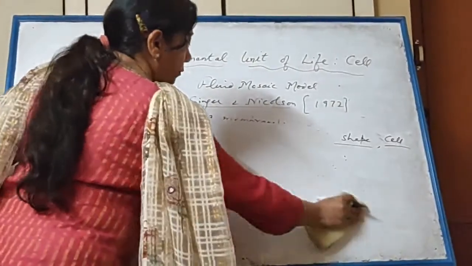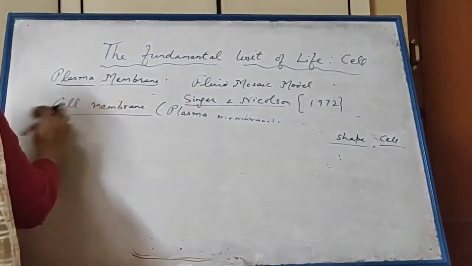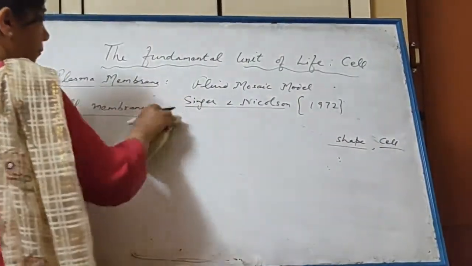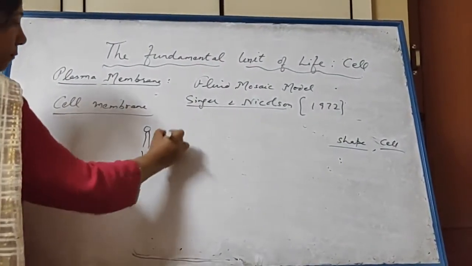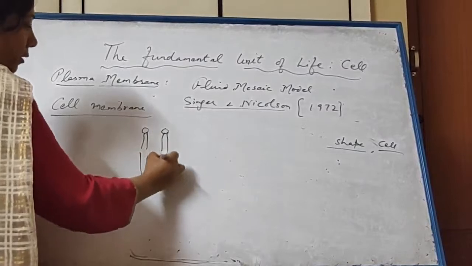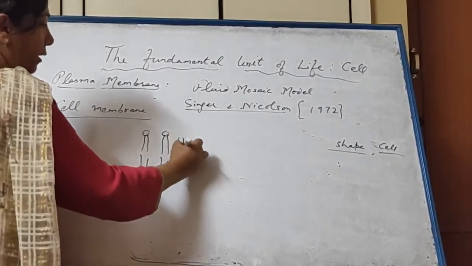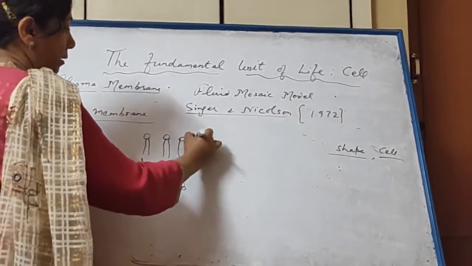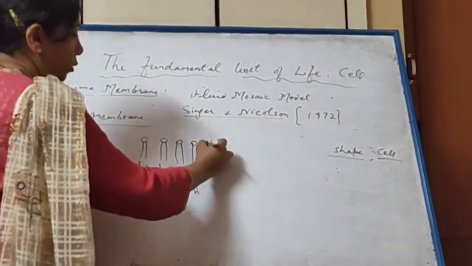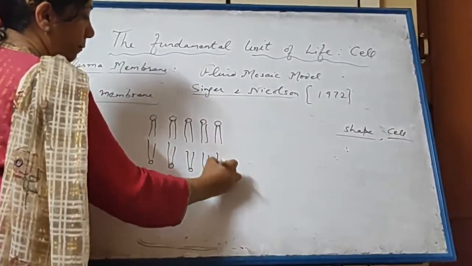I will show you. You will draw it like this. This is bilayer of lipids. Lipids means fats. These are actually phospholipids.